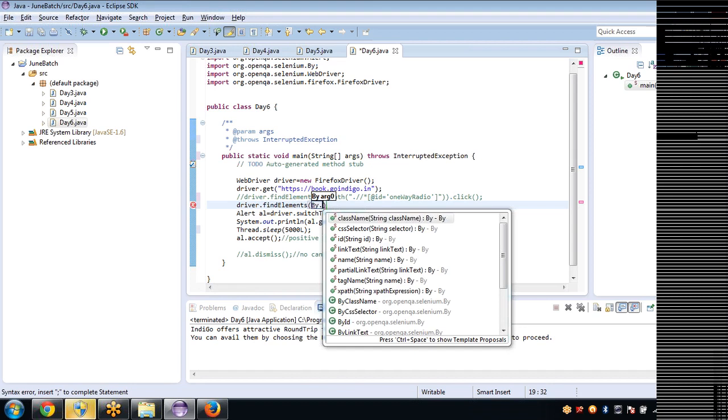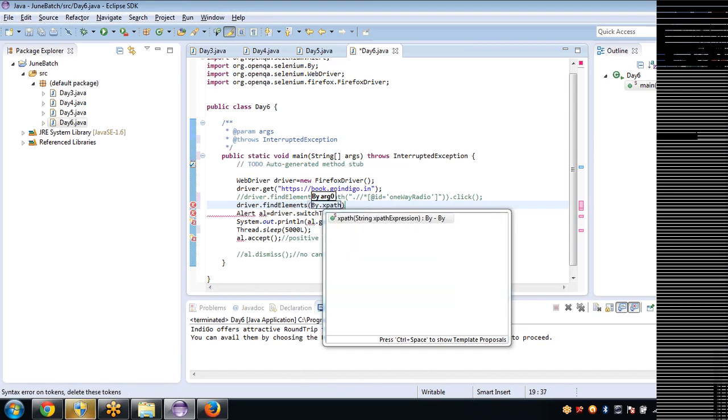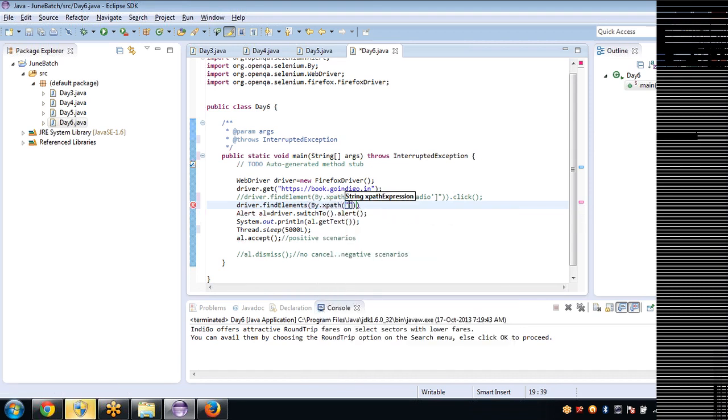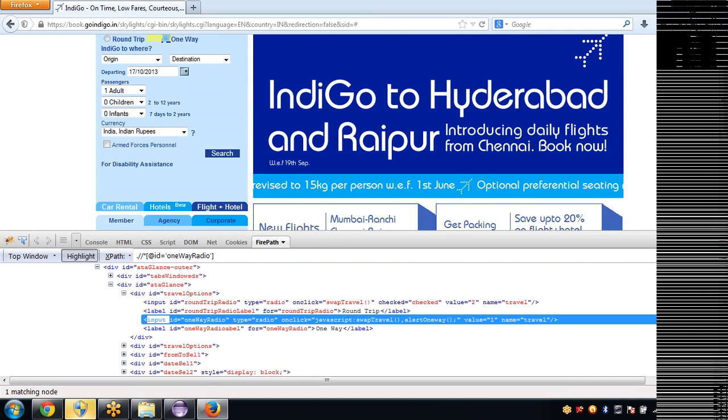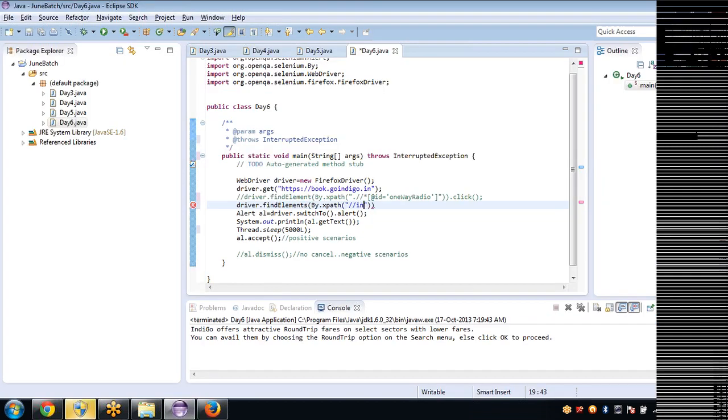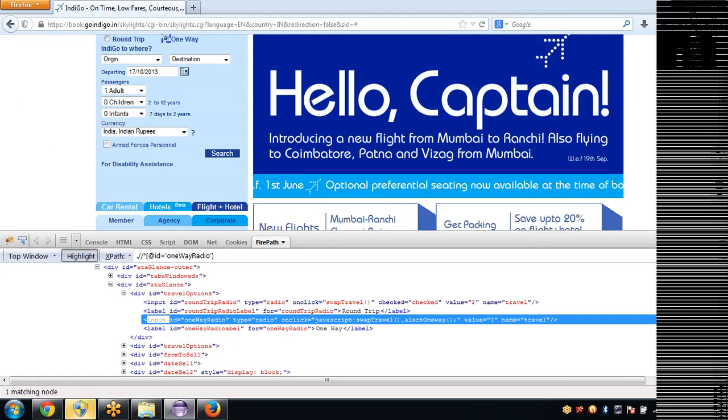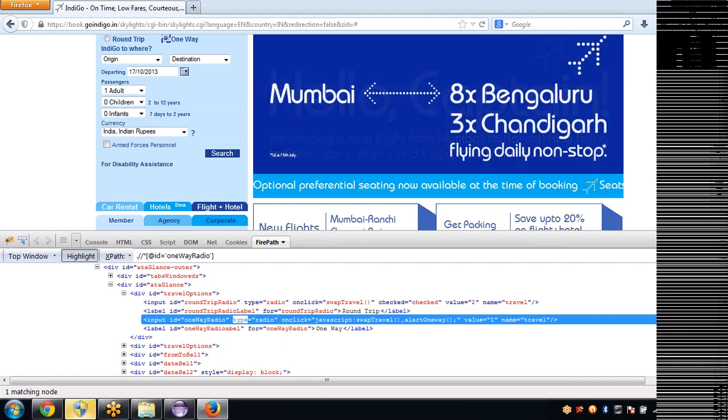By dot XPath. So what XPath will you write here? In the day 3 session we discussed how to write our own XPath. Can you tell the syntax? Slash tag name you have to take. What is the tag name here? Input. Slash tag name input, at the rate of attribute equals value. We cannot go with ID. In our case the attribute is type and the value is radio.